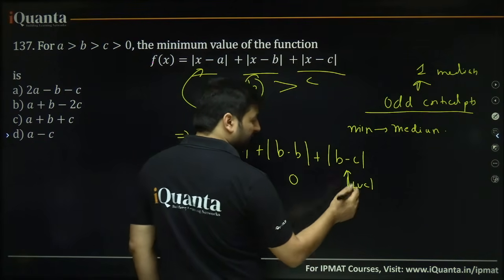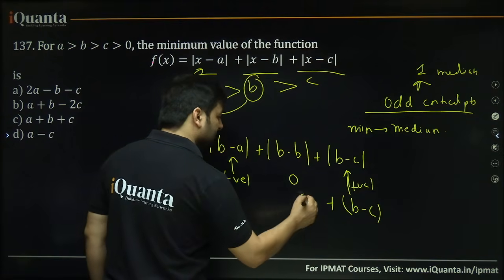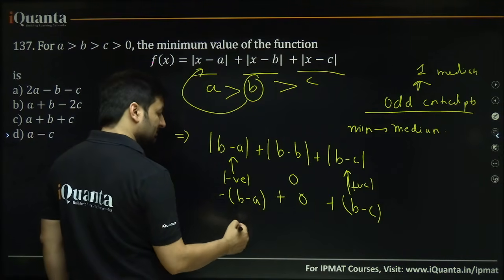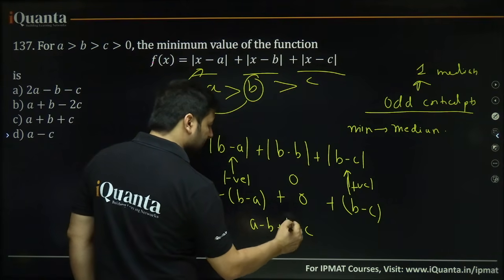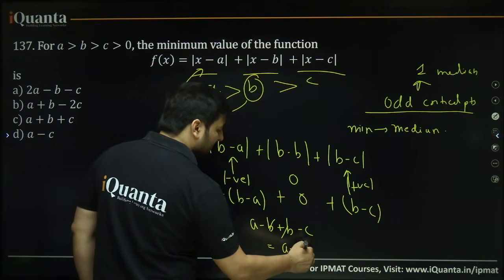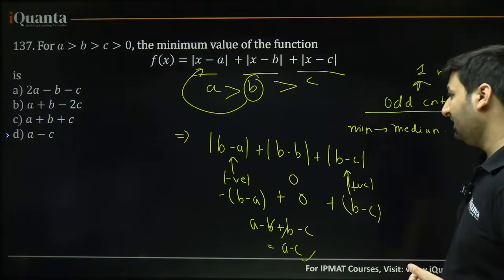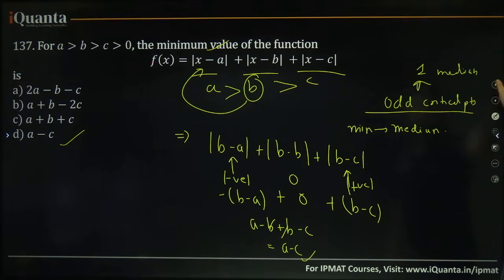When we have a positive quantity inside the modulus, the mod opens simply like this. Plus, there is a 0 in between, plus this will open with negative, so minus of b minus a. So a minus b plus b minus c, these two cancel, we get a minus c. That is the minimum value of this. This is an IPMAT PYQ, okay? a minus c, this is the answer. I hope the concept of minimum is clear to you.